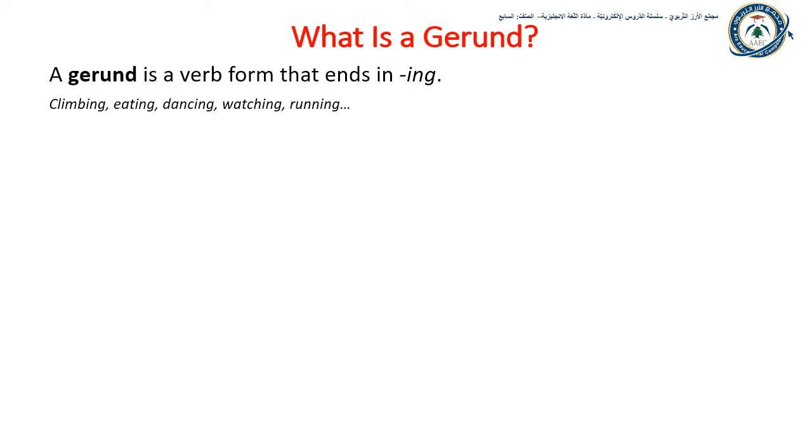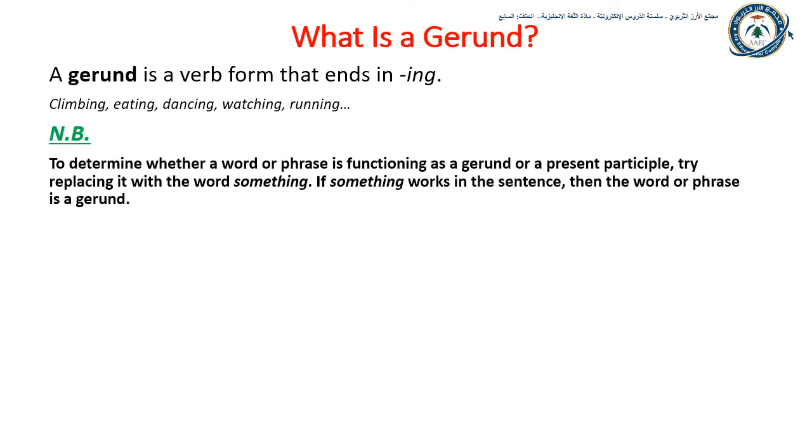But what is the difference between a gerund and a present participle? If the word or the verb form ending in ing can be replaced with the word something, then this word is a gerund. It's not a present participle.